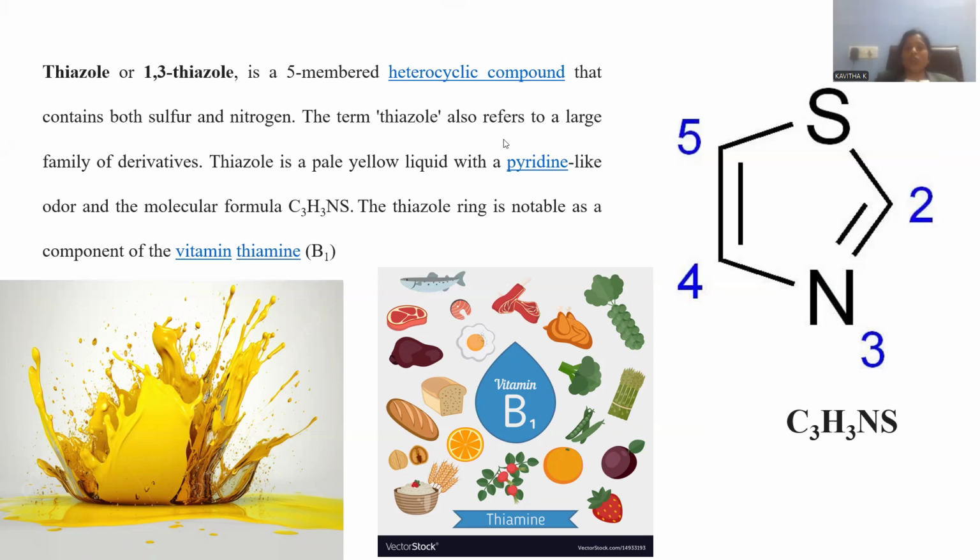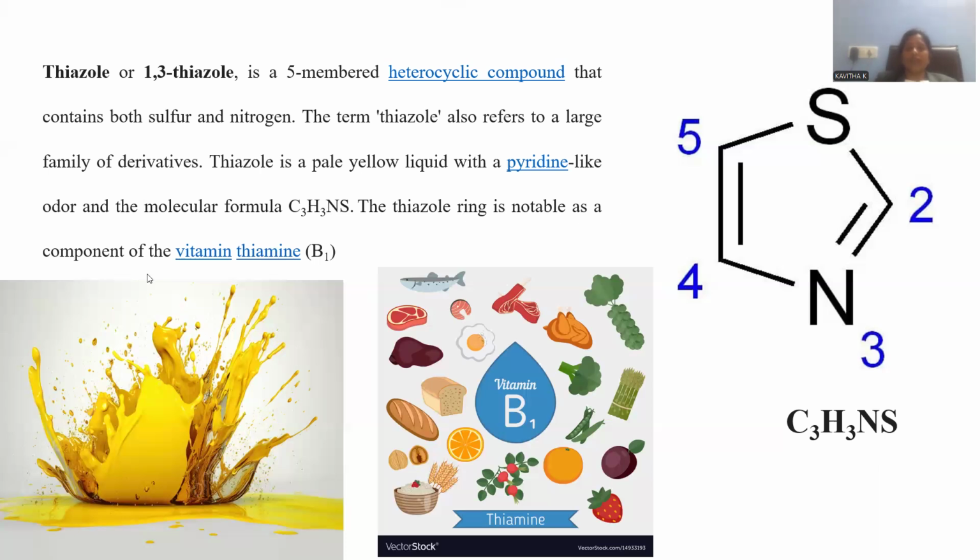The term thiazole also refers to the larger family of derivatives. So many compounds are derived from this one, and the extension of research is manifold in the field of chemistry. Regarding this thiazole moiety, thiazole is a pale yellow liquid substance. In general it is liquid in nature, and it is also available in solid form. It exhibits a pyridine-like odor, due to the existence of nitrogen. The characteristic pyridine smell, as everybody can sense, is the same resemblance of odor you can note for this thiazole as well.